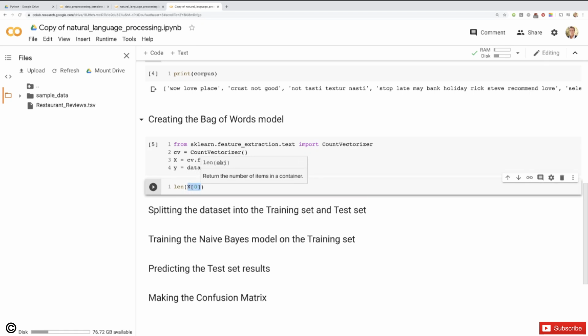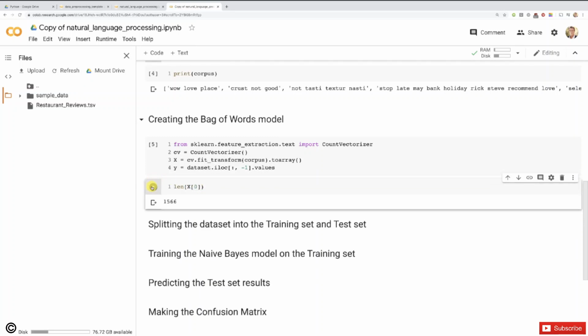So let's press play, and we're going to get that indeed, wow, okay, there are 1,566 words resulting from the tokenization. Basically, we have 1,566 words that were taken from all the reviews, and for each of the reviews we have either a 1 in the columns corresponding to the words that are in the review, and a 0 in all the other columns corresponding to the words that are not in the review.